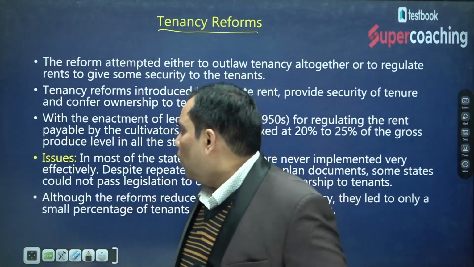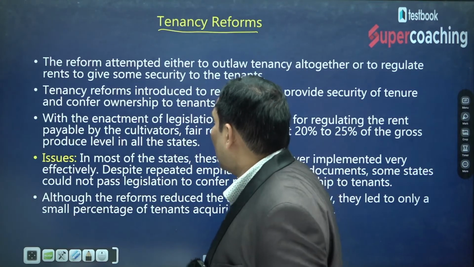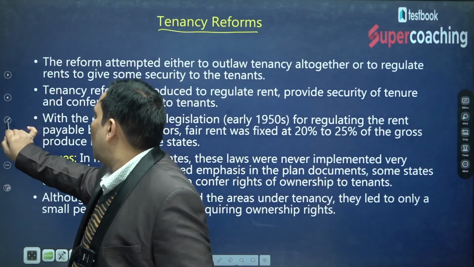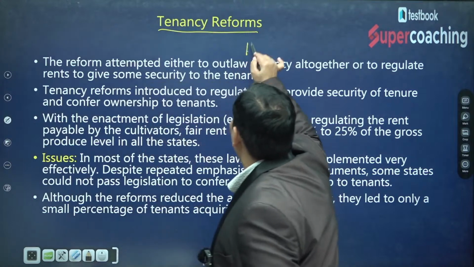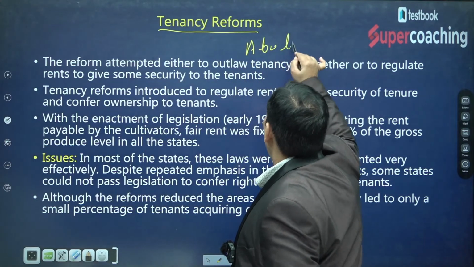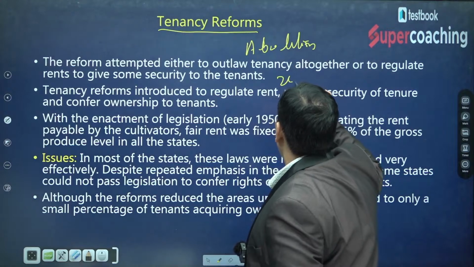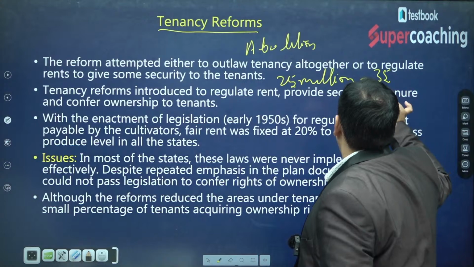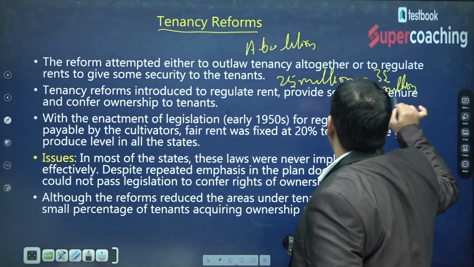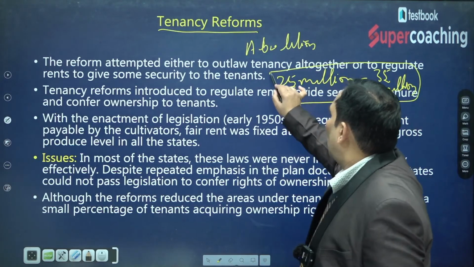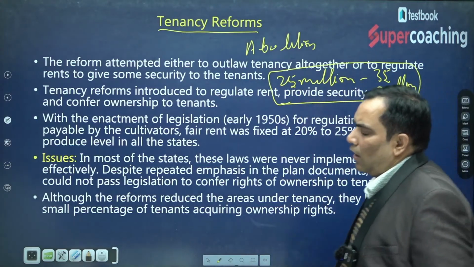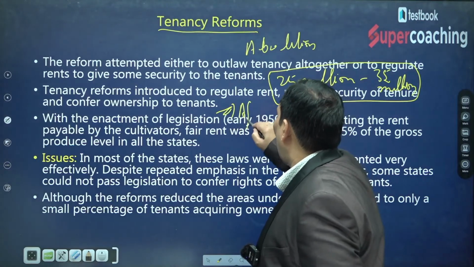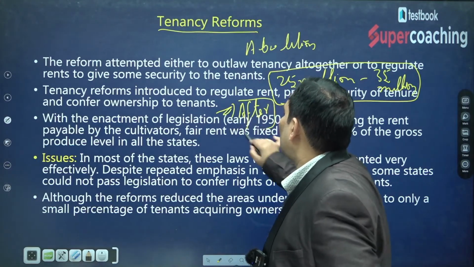Although in case of abolition of intermediaries, 25 million to 35 million intermediaries were abolished, and that was not a very big amount. That base was also less.